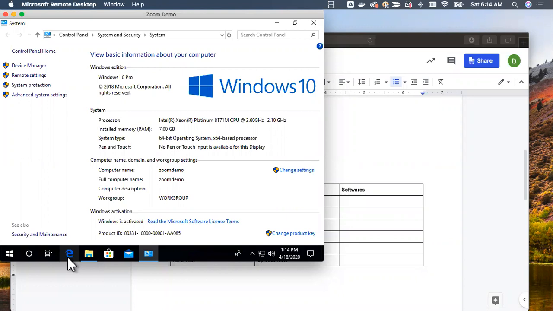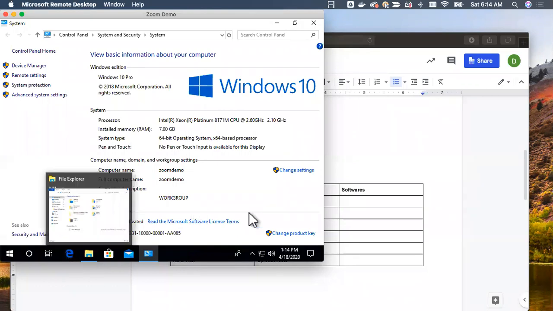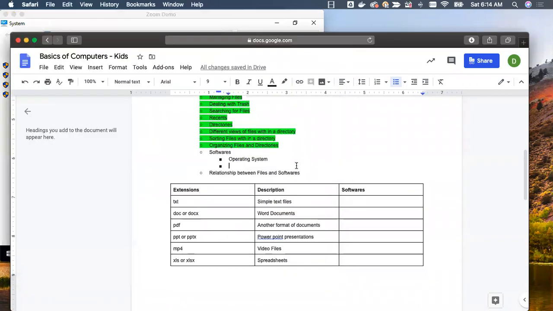Even when it comes to browsing the internet, there are several softwares and people use whatever they are convenient with, but most of the softwares to browse the internet will look alike. Examples are Chrome, Safari if you are using a Mac, and if you are using Ubuntu, probably you might be using Firefox, so on and so forth. So another software which comes typically as part of the operating system itself is browsers.